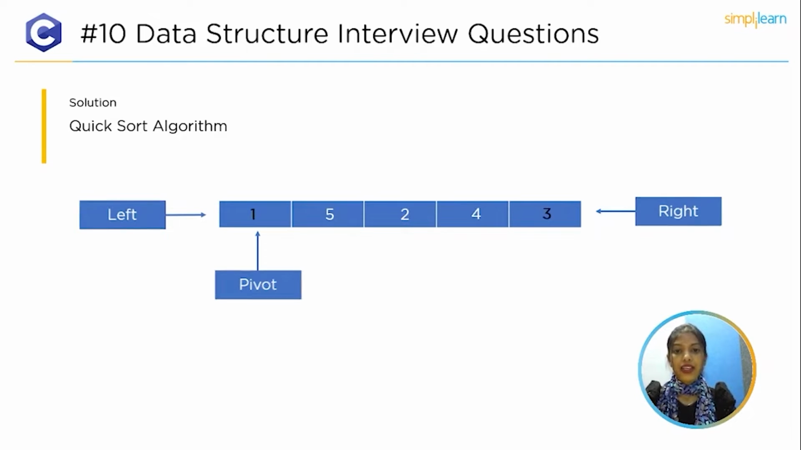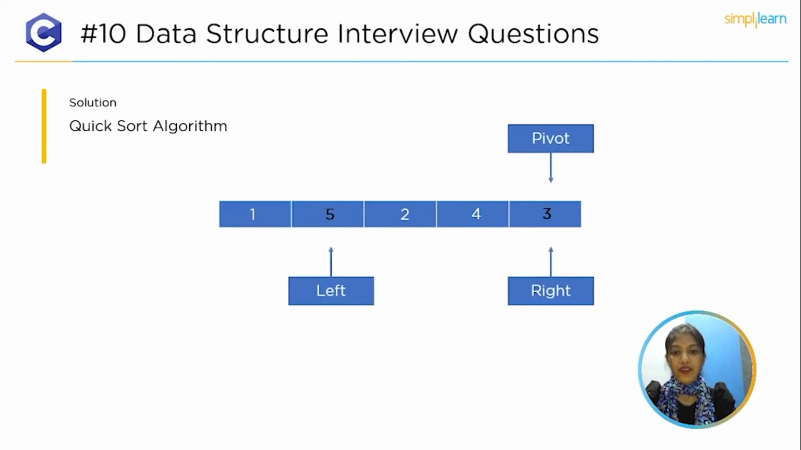Next, comparing the next left element with the pivot element, it checks whether 5 is lesser than the element 3. If it's lesser, it will swap with each other. Similarly, comparing the next element 2, since 2 is less than 5, it will remain in the same position. Next, comparing the element 4 with 5. Again, 4 is lesser than 5, so it will remain in the same position.